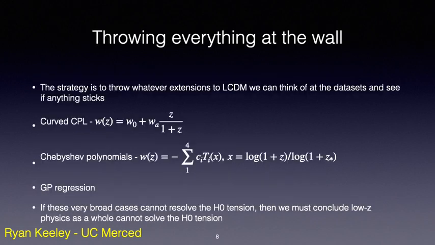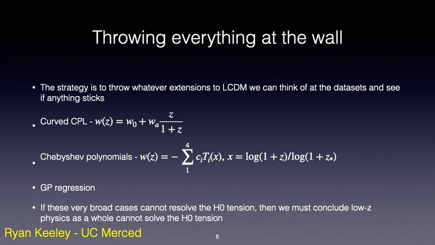Okay, so what do we need to include if we want to robustly rule out low redshift solutions? Since the datasets are basically just geometric datasets, they just measure distances, we really only need to parameterize the Friedmann equation. And one simple way to generalize the Friedmann equation away from lambda CDM is to allow the dark energy equation of state to vary. And so the goal here is to come up with a parameterization for the dark energy that would bracket all of the low redshift solutions that agree with the data.